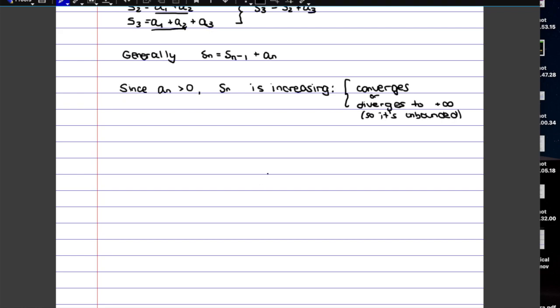So if we start writing out a few of the partial sums, we have S1, as we said, was just A1. So that would be 1 over 1, so 1. If we do S2, that would be the first two terms added together, A1 plus A2. So that would be 1 plus 1 over 2. Then if we skip ahead a bit, we're just going to go to S4. We're going to take A1 plus A2 plus A3 plus A4, which would be 1 plus a half plus a third plus a fourth.